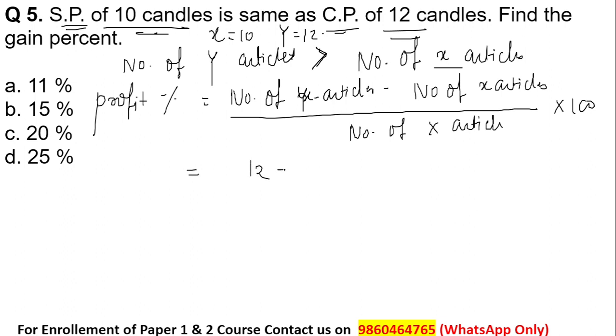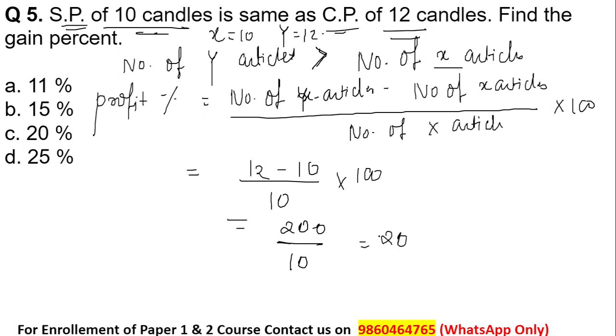That is the formula: 12 minus 10 divided by 10 into 100. So 12 minus 10 means 2, right? 2 divided by 10 into 100, that is equal to 200 divided by 10, that is equal to 20. So this 20 is the profit percentage. So 20% is the profit or gain percentage for the given question, where the selling price of 10 candles is equal to the cost price of 12 candles.